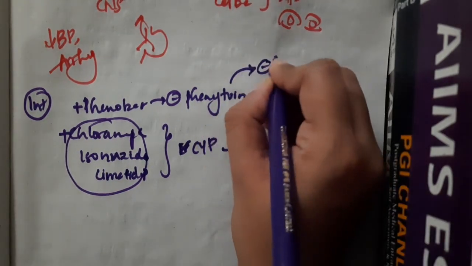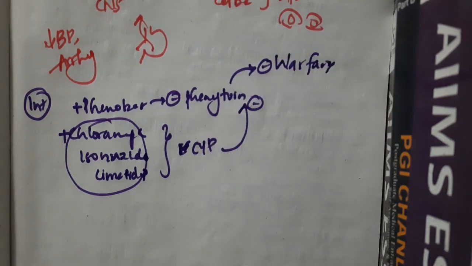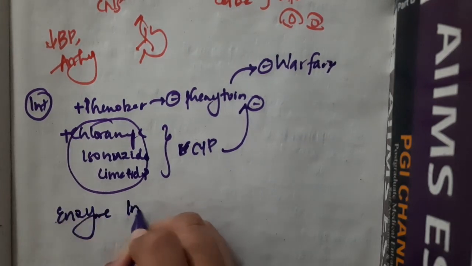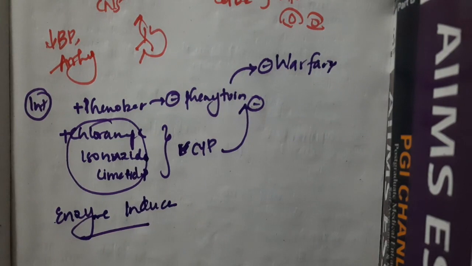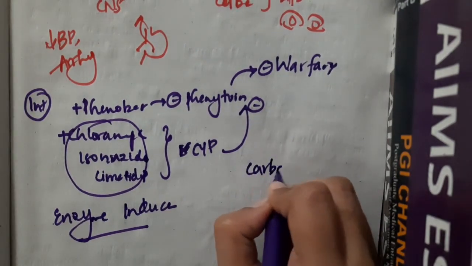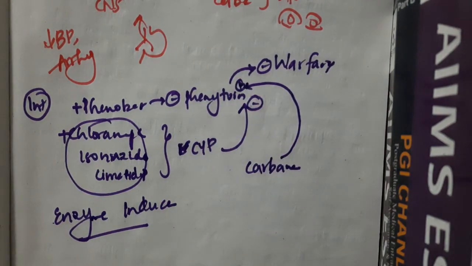Phenytoin will in turn inhibit warfarin metabolism. And remember, phenytoin is an enzyme inducer. Carbamazepine will activate phenytoin metabolism.